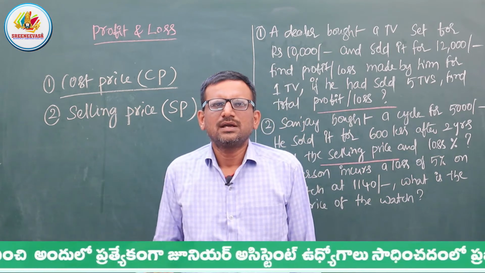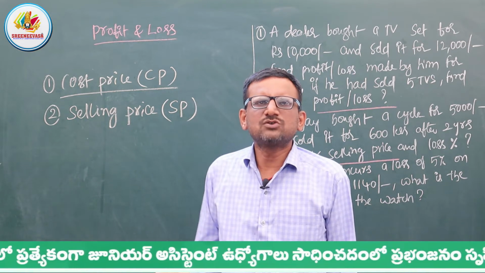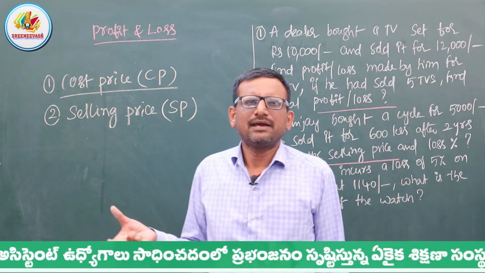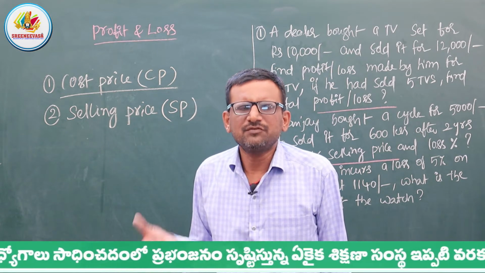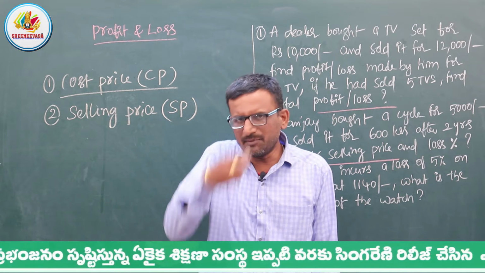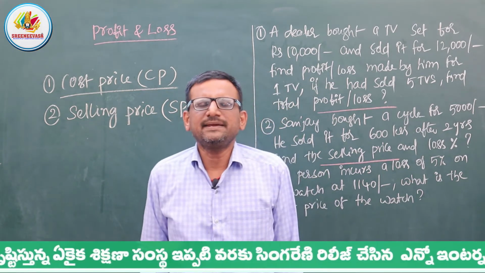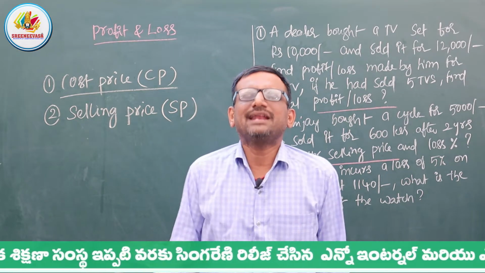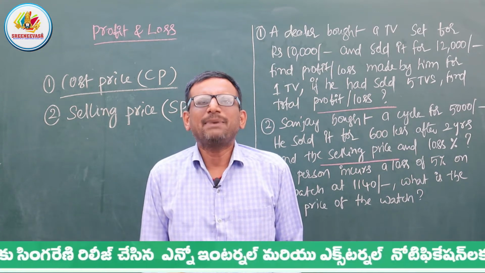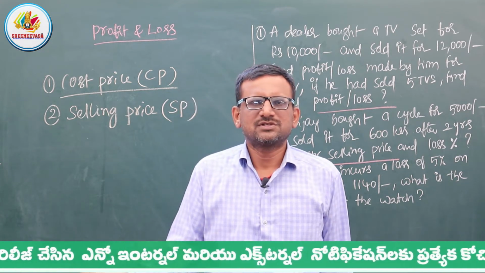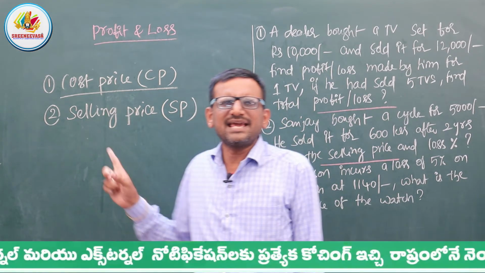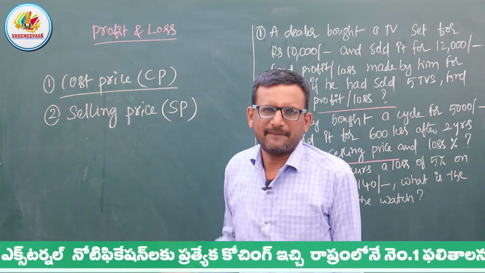A shopkeeper sells a product for how much? Example: I bought a product for 10,000 and sold it for 12,000. So cost price is 10,000, selling price is 12,000.